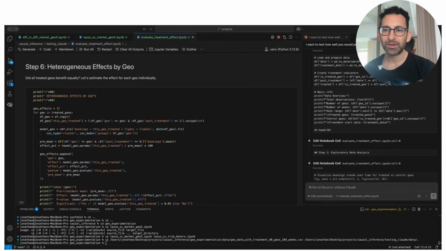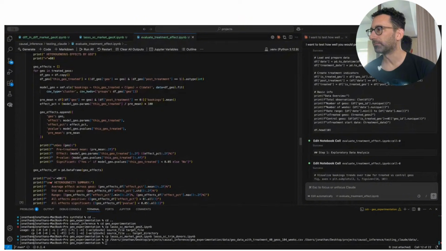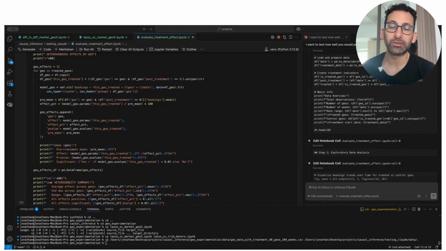So Claude does a good job here of noting that there was a pre-existing trend detected, and it flags it as a warning. But now, interestingly, despite that, it actually goes into something more complicated, which is to get heterogeneous treatment effects by geo. And here it actually got the model wrong. So here Claude actually did a mistake.